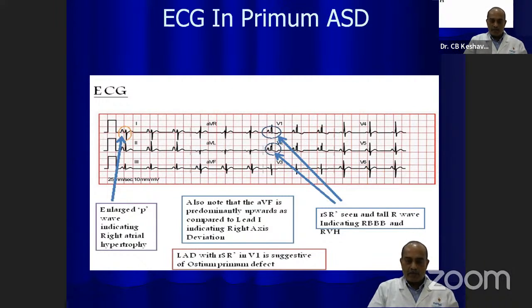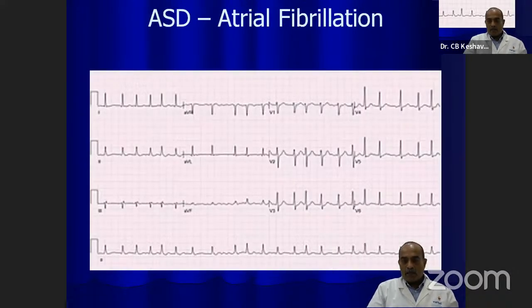Left axis deviation with RSR dash in V1 is suggestive of primum defect. RSR dash is seen and a tall R wave, indicating right bundle branch block and right ventricular hypertrophy. You see that the dominant wave is the R wave. Instead of having a deep S wave in V1, there is an R wave, which all suggests right ventricular dominance. So this is another patient with an atrial septal defect.